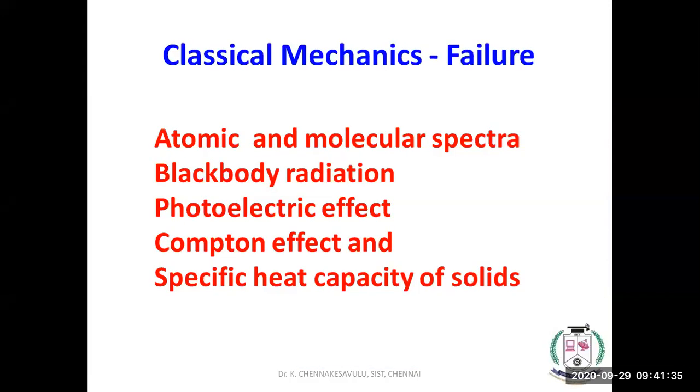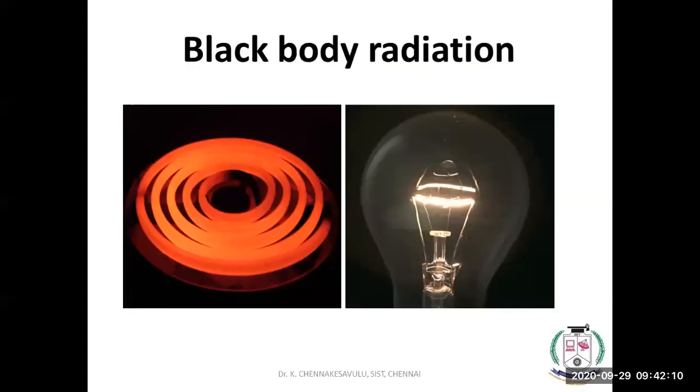And not only those things, classical mechanics or classical chemistry will fail to explain atomic spectra and molecular spectra, and it is unable to explain black body radiation, photoelectric effect, Compton effect, and specific heat capacity of solids. That is the Cp and Cv values, you might have heard already. Classical mechanics is unable to explain these.